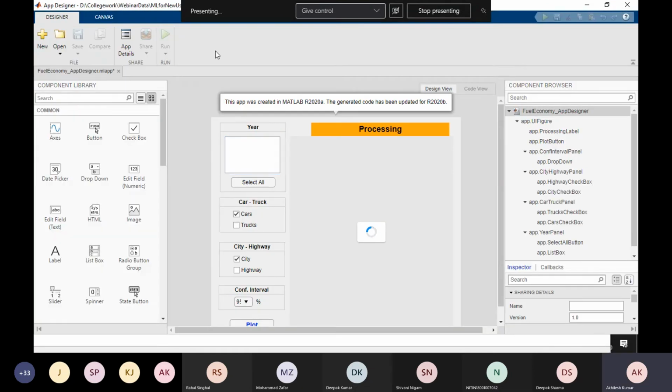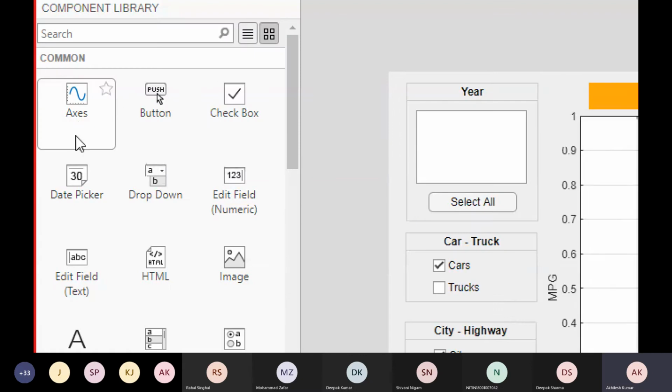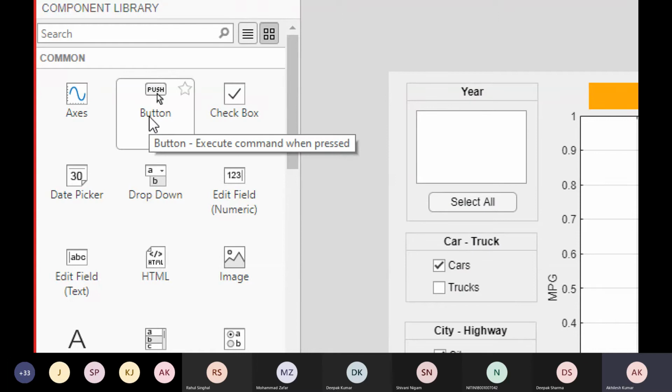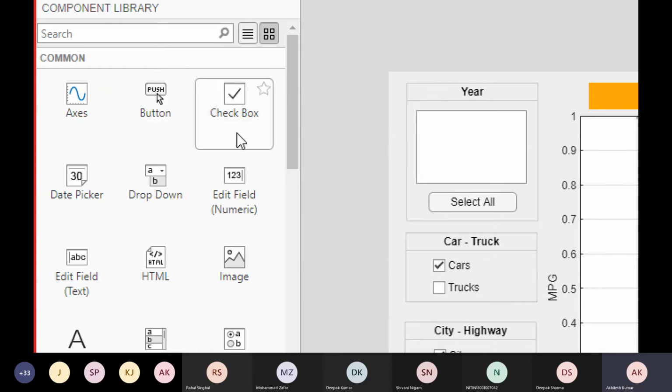You see here, this is the App Designer tool. On the left side, we have libraries. If you want to plot, you can choose axes. If you want to click on a button and have your code executed, then you can use this button, checkbox, date picker, drop-down, edit field. Different libraries are available there.